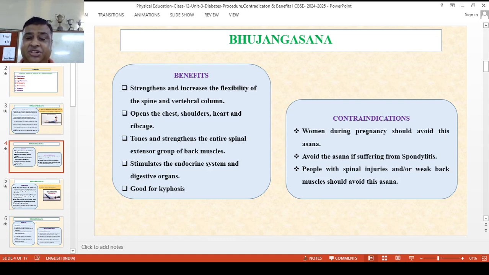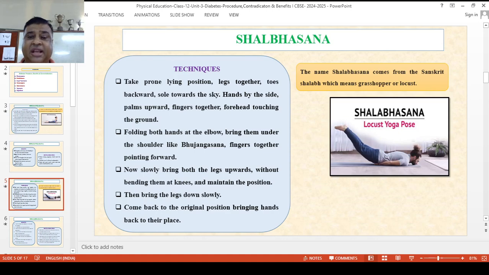Now what are the contraindications? Pregnant women should avoid it. Avoid the asana if you have spondylitis, and people suffering from spinal injuries or weak back muscles should avoid this asana. Next is Shalabhasana.